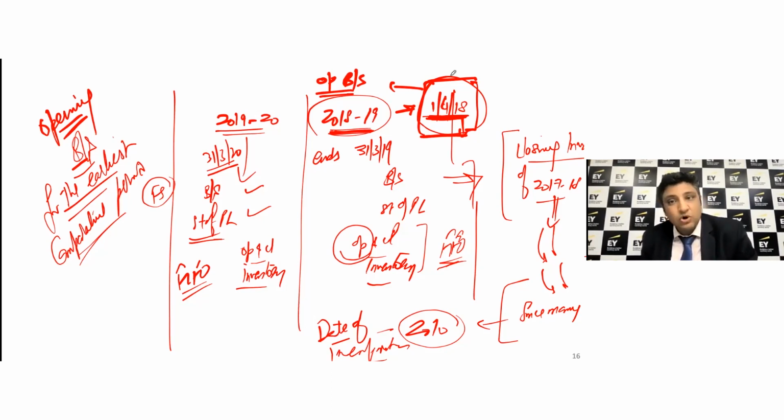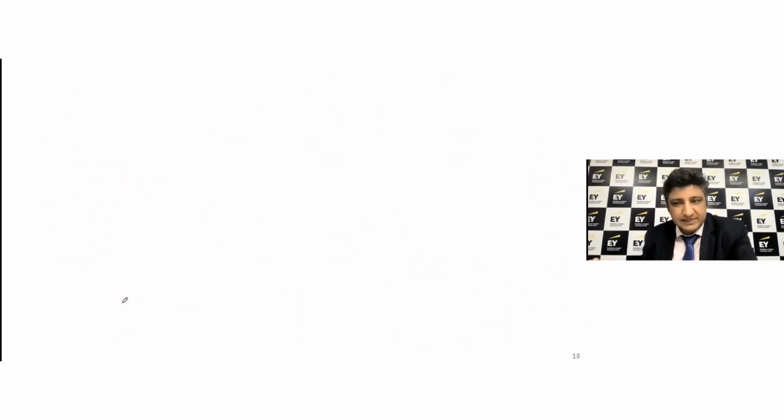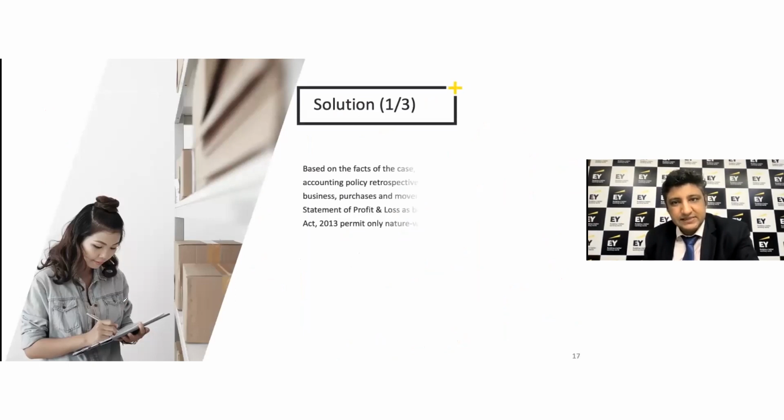And then we also talked about briefly, what if you can't really go back to the date of origination? Then we say probably look at the earliest date. Check the earliest date when you can make this particular change. And that's what is basically expected to be discussed as a part of the solution.